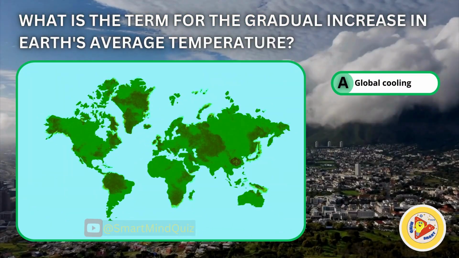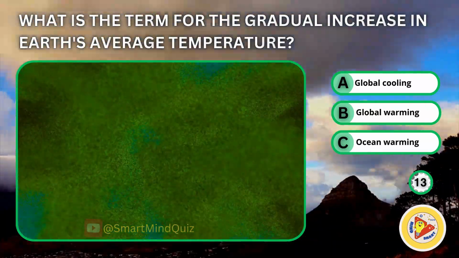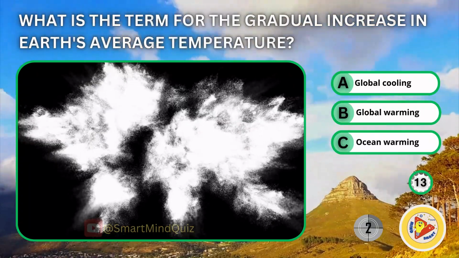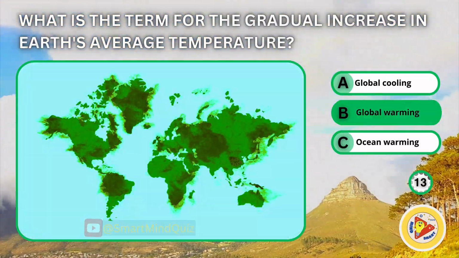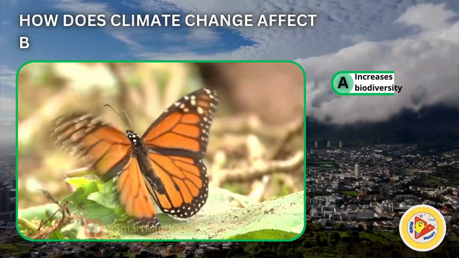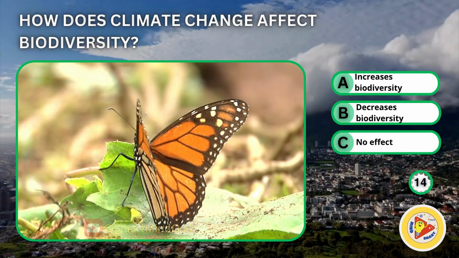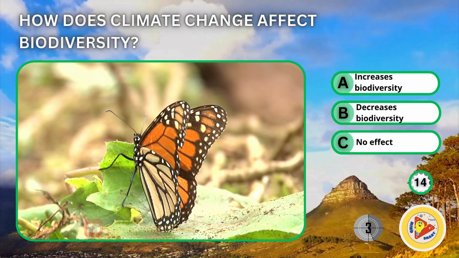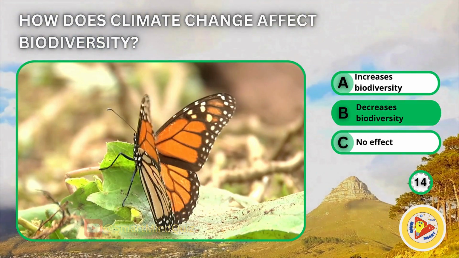What is the term for the gradual increase in Earth's average temperature? Global cooling, global warming, ocean warming. Global warming. How does climate change affect biodiversity? Increases biodiversity, decreases biodiversity. No effect. Decreases biodiversity.